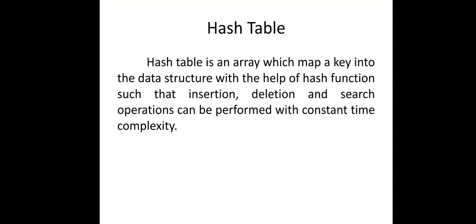Hash table. A hash table is an array which maps a key into the data structure with the help of a hash function, such that insertion, deletion and search operations can be performed with constant time complexity. That is, a hash table is a data structure used for storing and retrieving data quickly. So every entry in the hash table is made using a hash function.